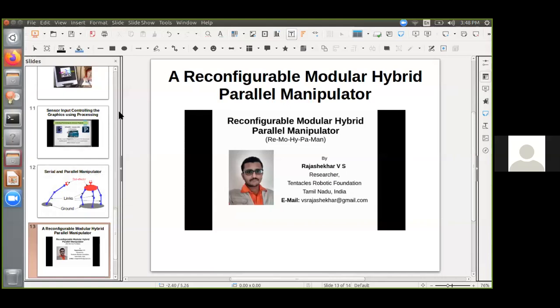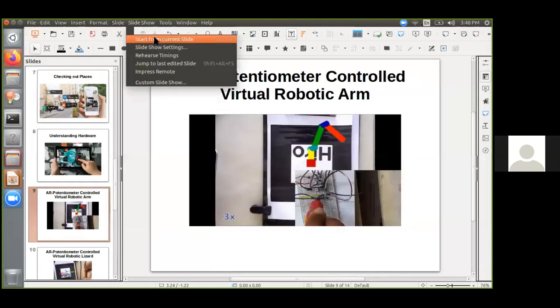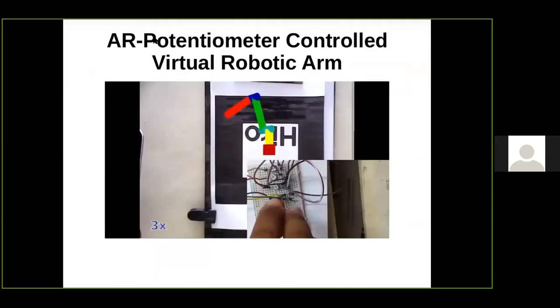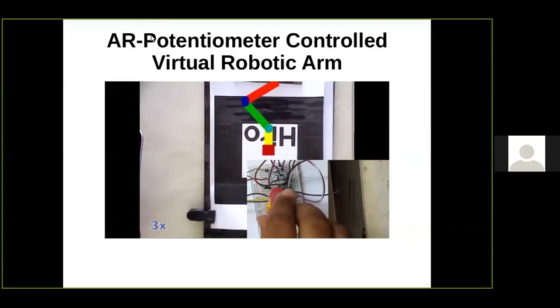So what happens is that the resistance values are converted from 0 to 180, on that scale. From that, the motion is given to the robo over here. I hope you got your answer.